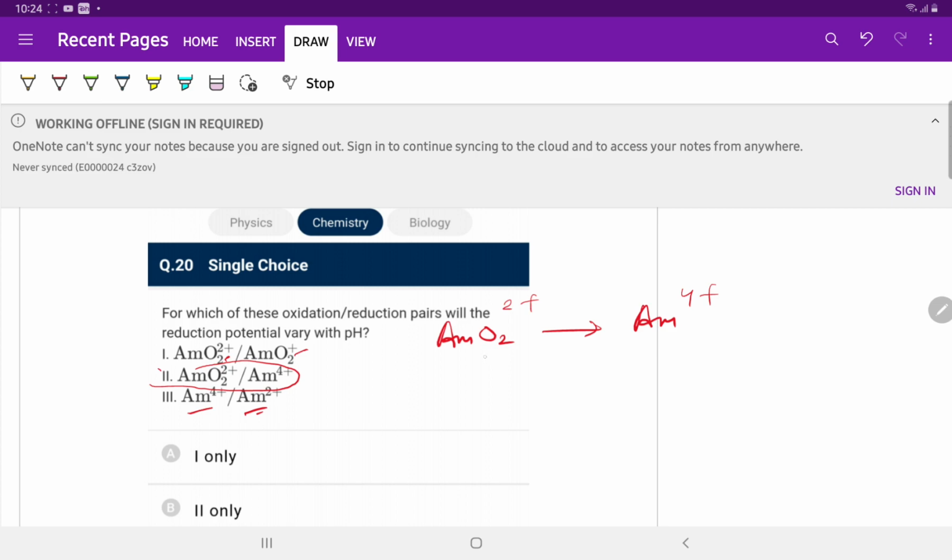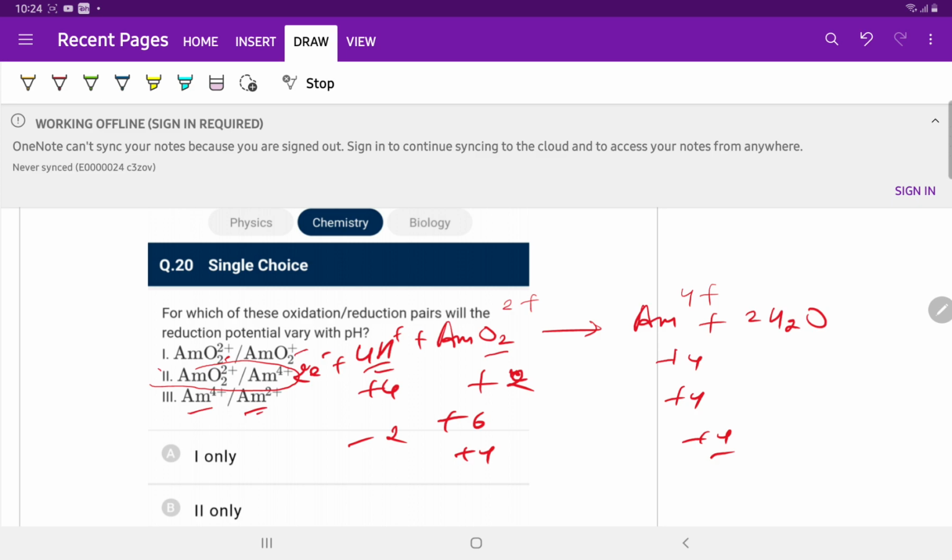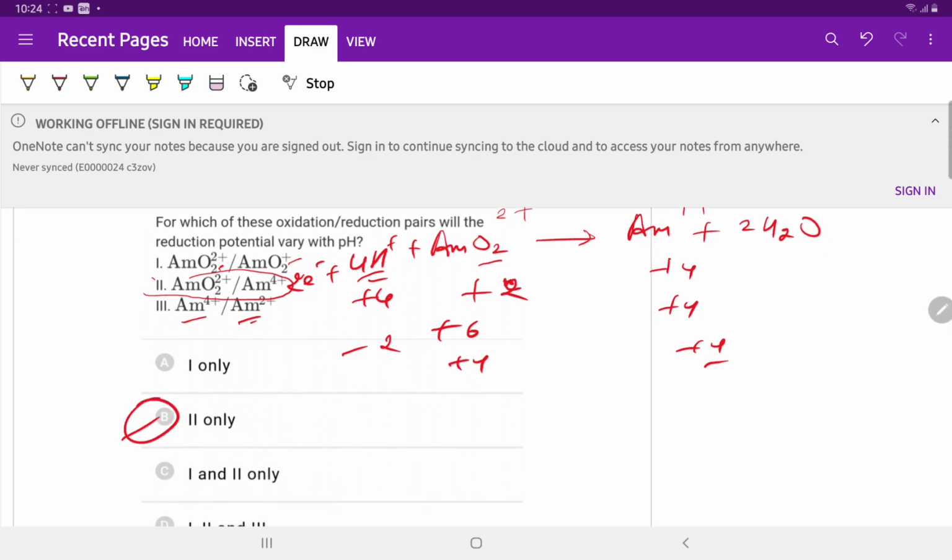By using the ion electron method, there are 2 oxygen, so 2 moles of H2O are added on the product side and 4 moles of H plus are added on the reactant side. For balancing charge, there is plus 6 and there is plus 4. So we add 2 electrons on the reactant side for balancing the charge, and there are 4 moles of H plus which vary the pH. So the answer is second only.